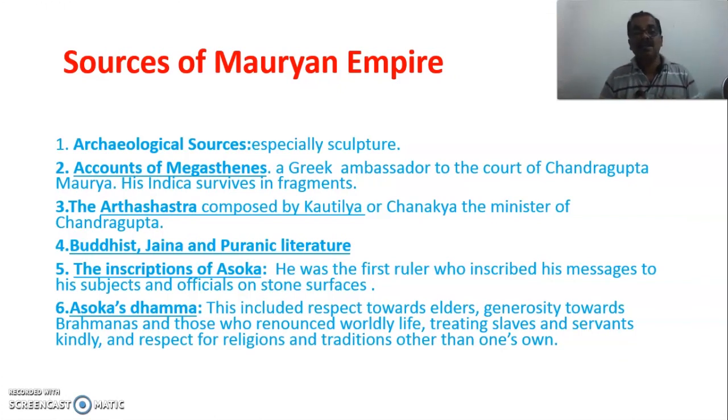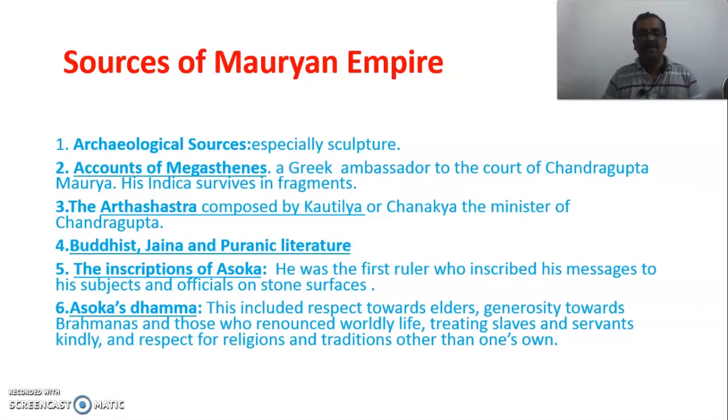And the last one is the policy of Ashoka, which is known as Ashoka's Dhamma. What is Ashoka's Dhamma? It is the special identity of his empire, that is the peaceful policy or non-violent method of approach.